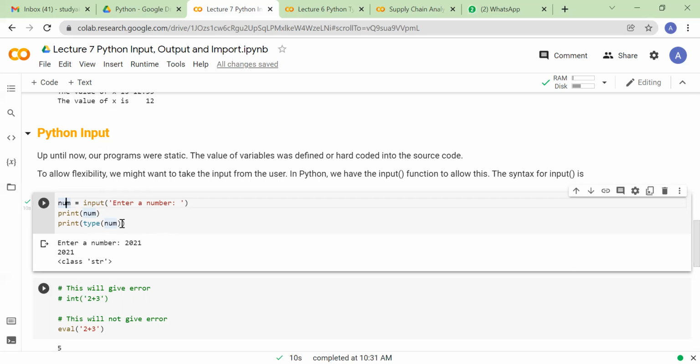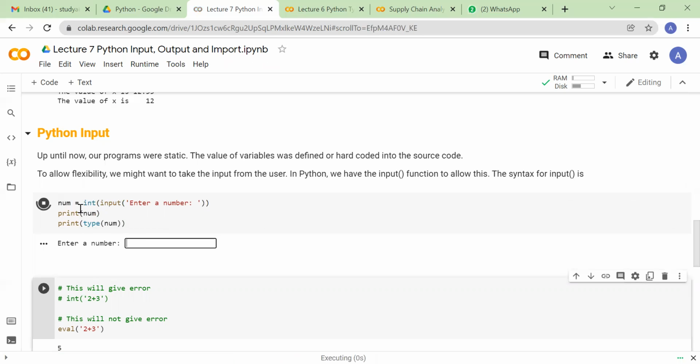Here you can check also. If you do type of num, it will give string as its type. If you are sure that the user has to give only an integer as input, you can mention it explicitly here, so that whatever your user gives will automatically be converted to int and stored in your num variable.